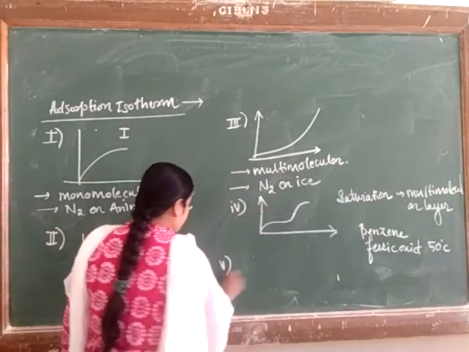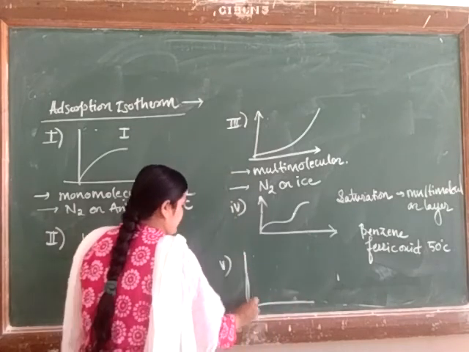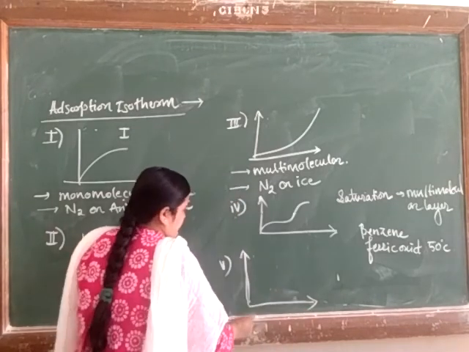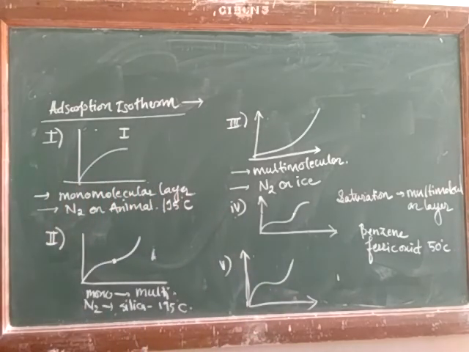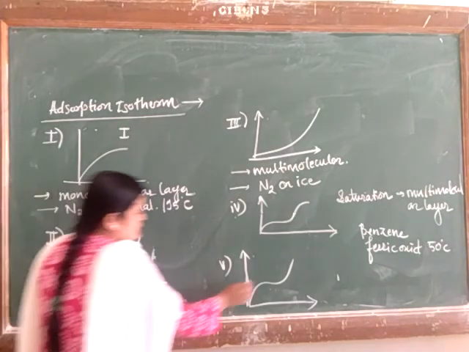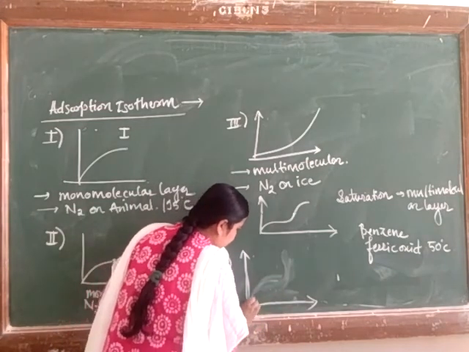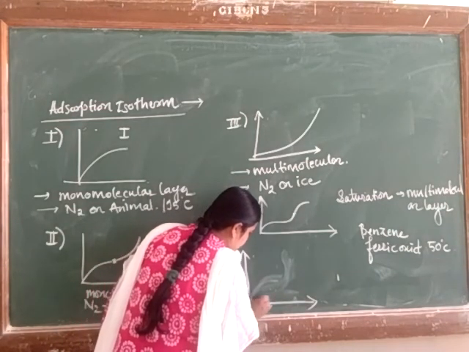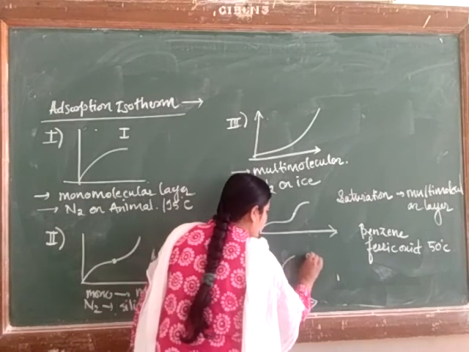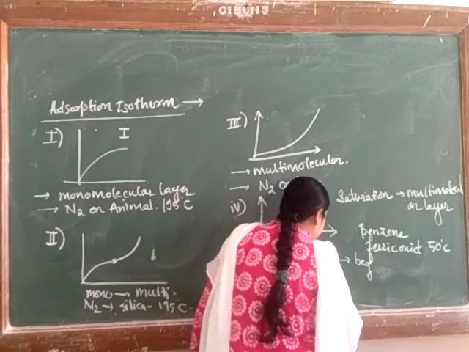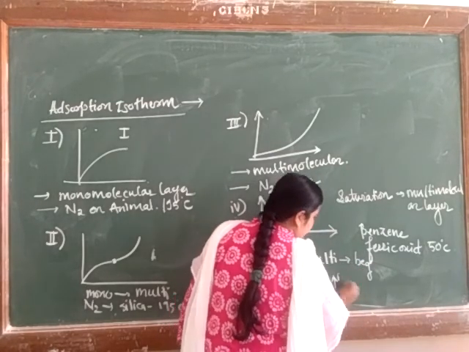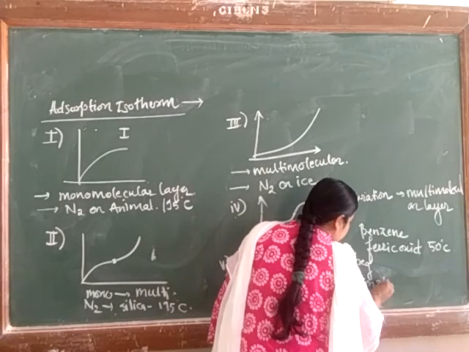And the fifth type of isotherm. Again, this type of isotherm has a nature like this. In the fifth type of isotherm, there is formation of a multimolecular layer at the beginning, and as the pressure increases to higher pressure, the multimolecular layer remains constant.